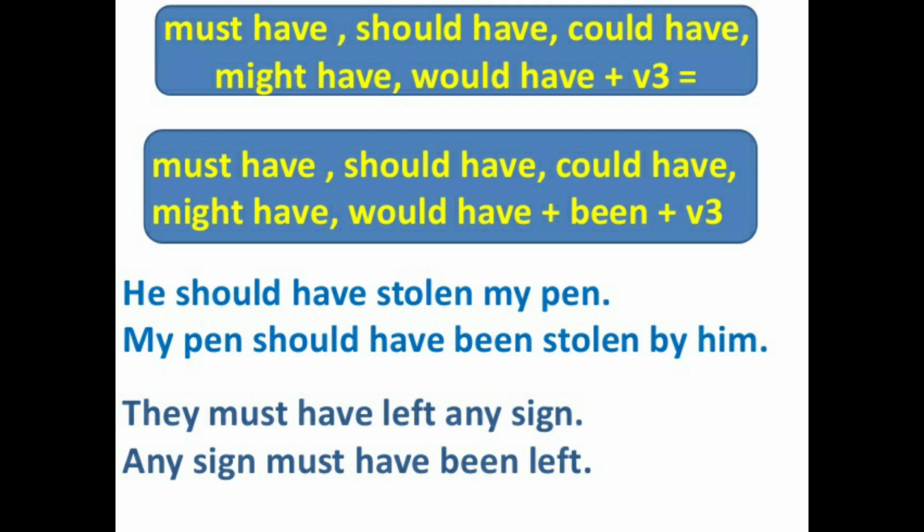My pen should have been stolen. So what do we have to add? We have to add been in the middle, plus the verb third form that is already given in the sentence, stolen, by him. And by him, we turn the subject into the object. They must have left any sign. Any sign must have been left.